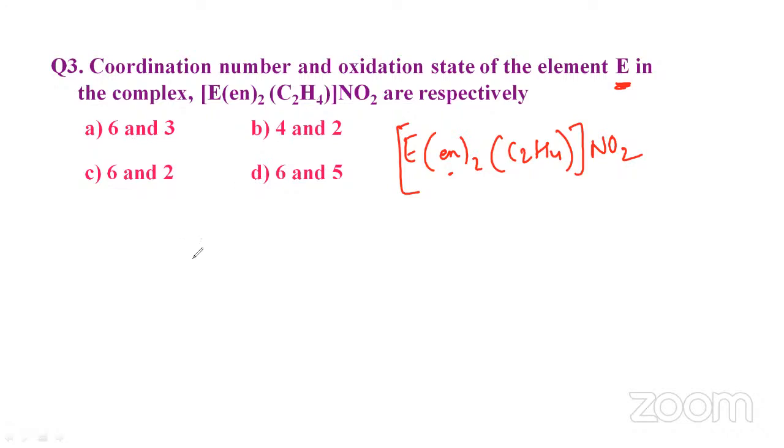en is ethylene diamine. It is a bidentate neutral ligand, so the charge is 0. Then C2O4 is a bidentate ligand which carries a negative charge. So the coordination number will be 6, and the oxidation number is 3. Yes, the answer is A.